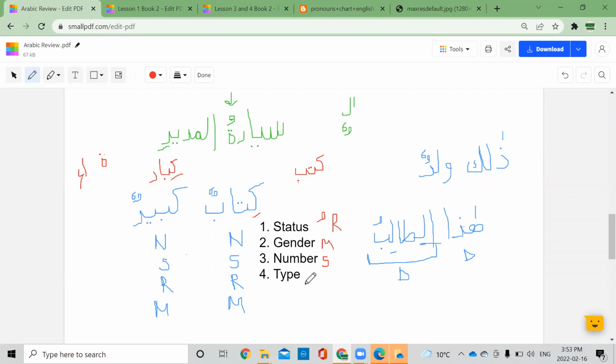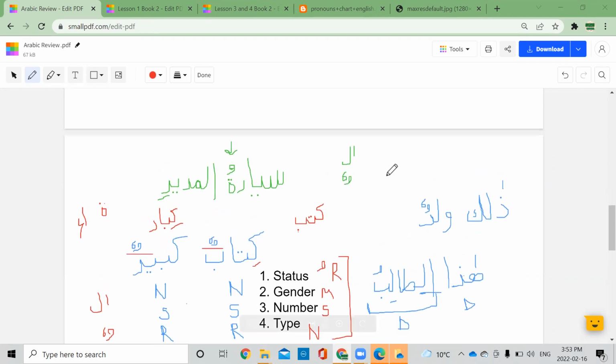Then we look at the type. Type means, is it ma'rifa or is it nakira? For ma'rifa, if it has alif lam, it's ma'rifa. And if it has tanween, then it is nakira. So here there's tanween. Here also there is tanween. So both are nakira. Because all four are the same, only then is it murakkab tawsifi.